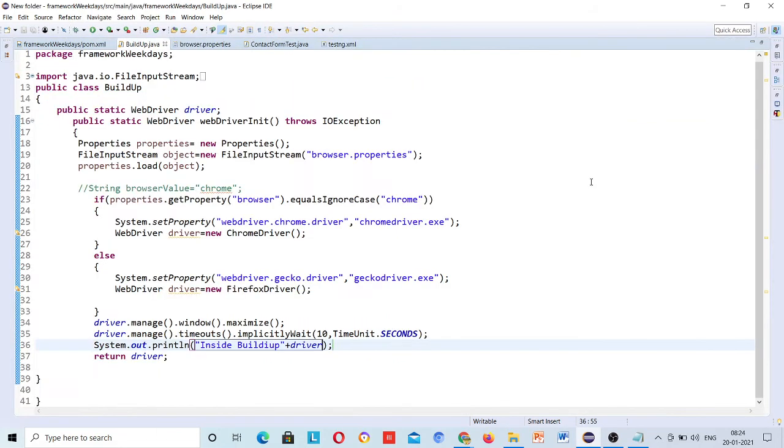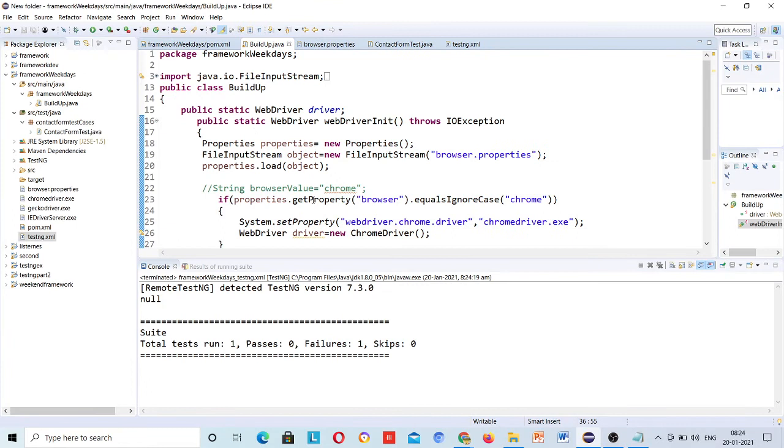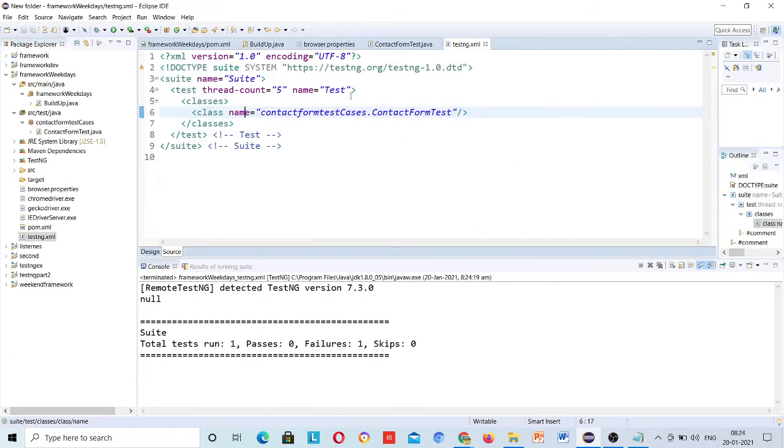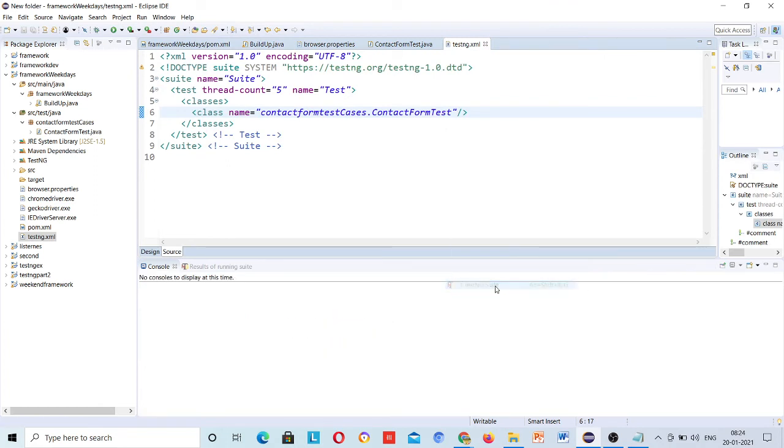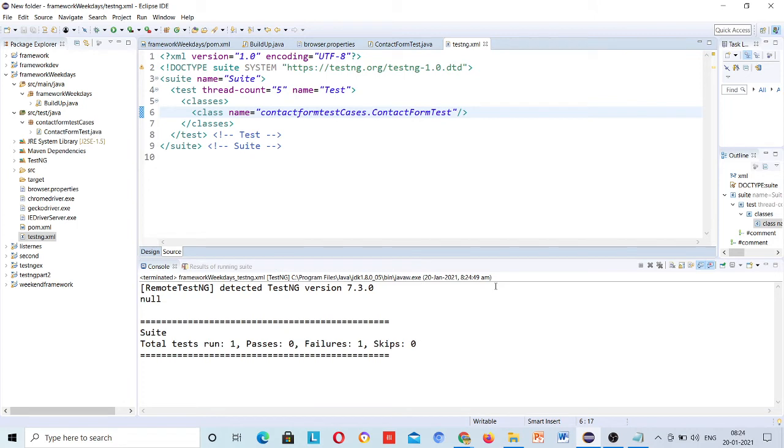Inside buildup you have removed the @test. Yeah, test is not there. Why is this actually not going to our TestNG? I hope, what's the reason? Let's check it.